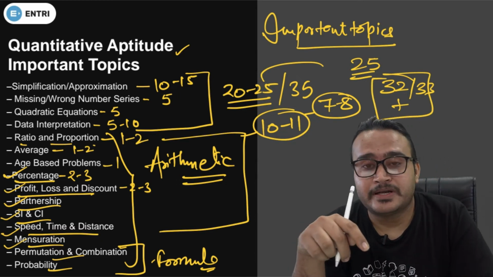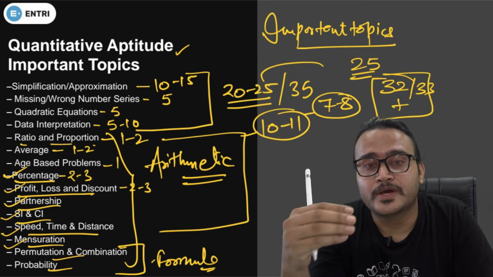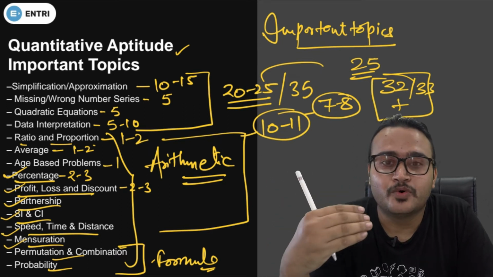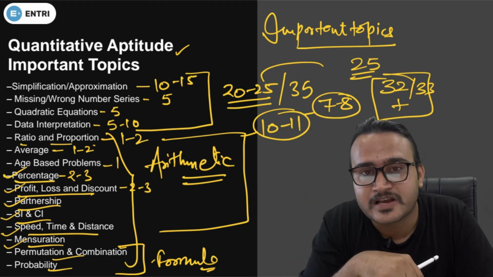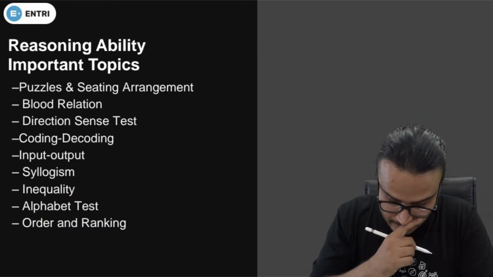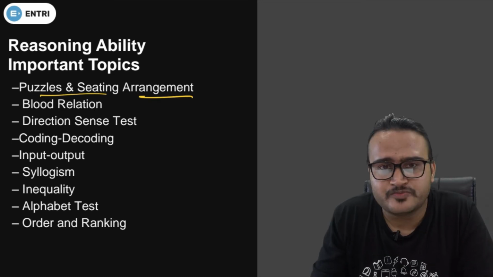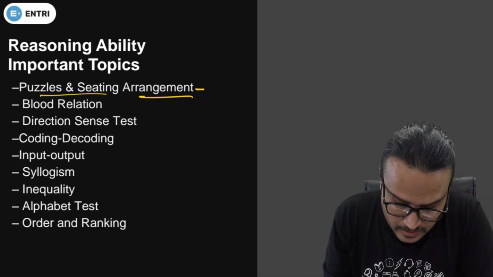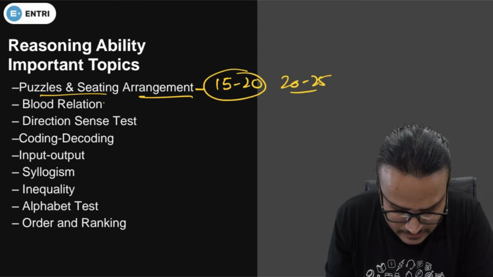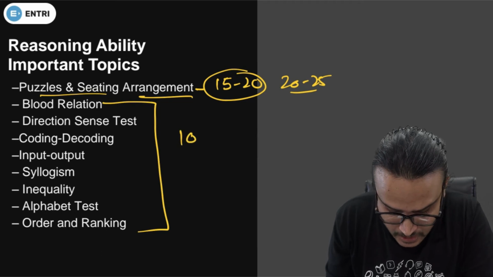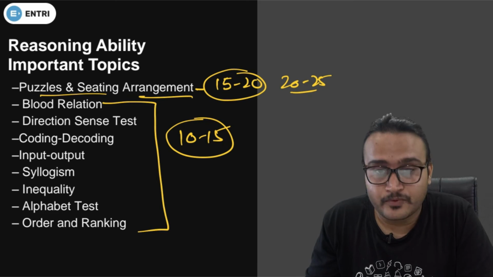So guys, let me tell you again, the main objective of this video is just to tell you how you can maximize your score, how you can score 30 plus in quant, 30 plus in reasoning, and obviously 25 plus in English language. If we talk about reasoning ability, the first topic that comes to mind is puzzle and sitting arrangement. You will have 15 to 20 questions from this topic, or 20 to 25 sometimes, and all the miscellaneous topics will have 10 to 15 marks weightage in the examination. So guys, please be careful about that.